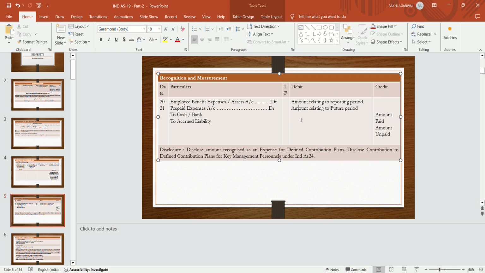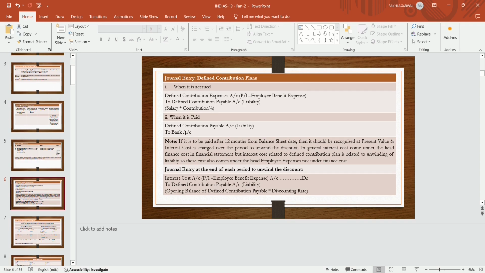You have to disclose this contribution plan, that is employee benefit expenses, in the financial statements in the PL account. And if any contribution is made to key management personnel, then Ind AS 24 is required to be followed. There is a separate disclosure requirement as per Ind AS 24 if any amount is contributed to the KMPs.